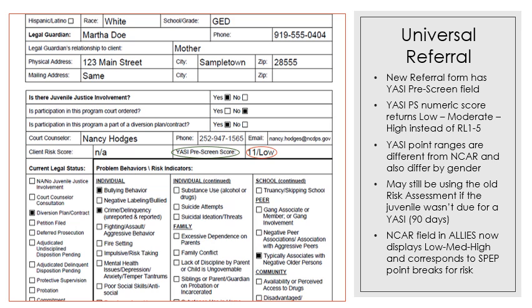But please remember, all admissions to JCPC programs must have a North Carolina Assessment of Risk completed on them. That field remains only active for 30 days, so you must enter a valid North Carolina Assessment of Risk score within that 30-day window, and you are now assessing all 9 questions, risk 1 through 9. So we're going to look at a couple of additional questions on the referral form that will help you complete that risk assessment.